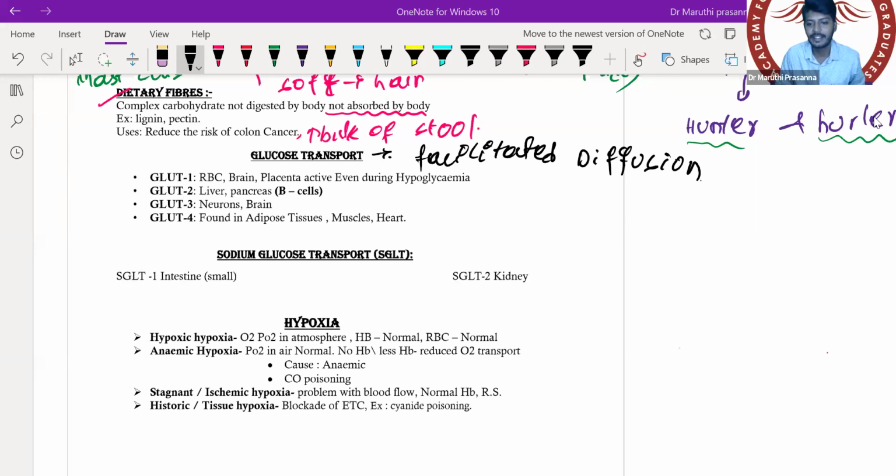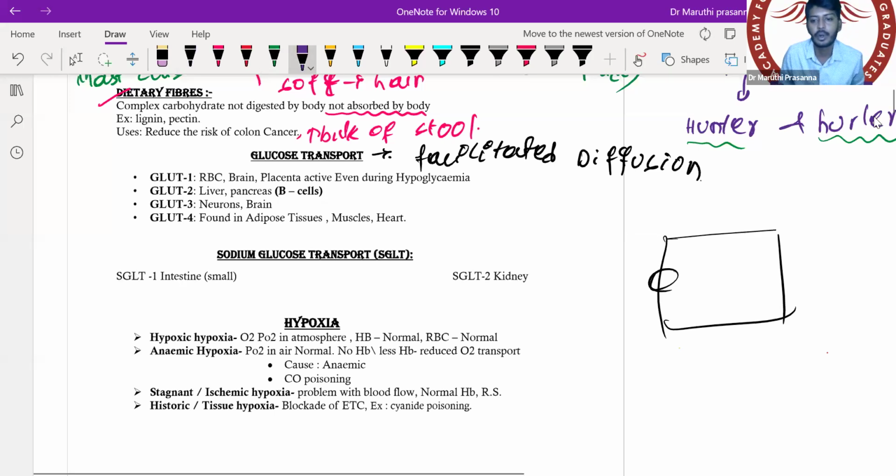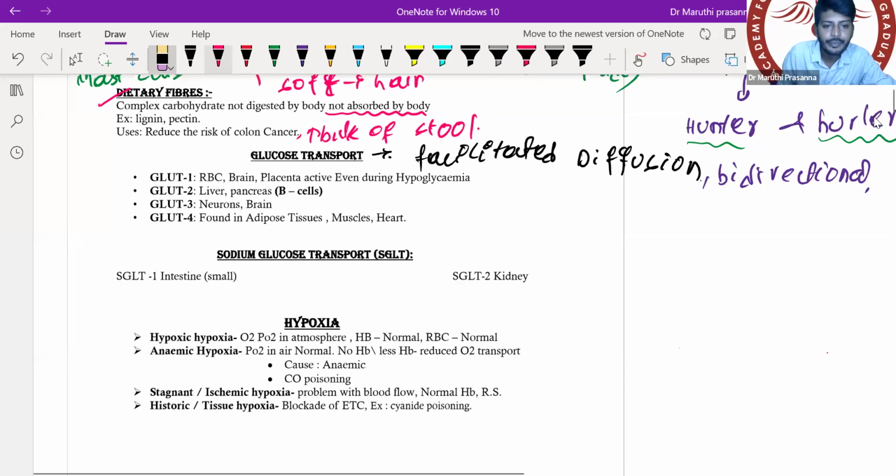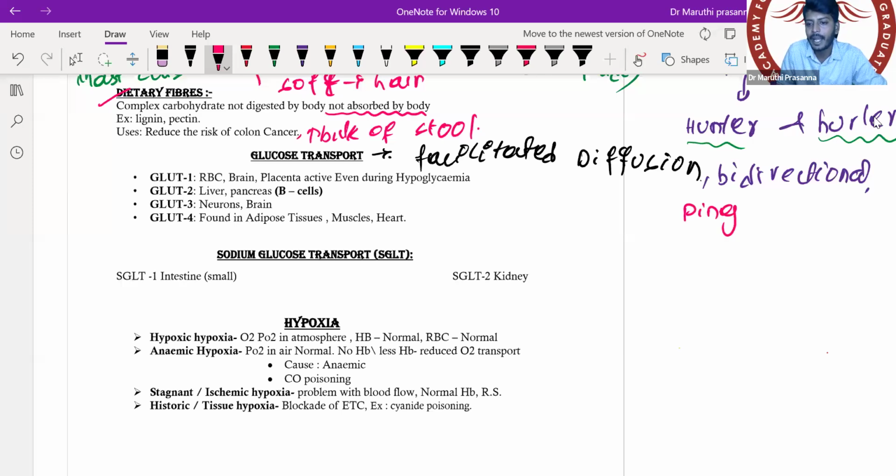Single direction means, for example, you consider there is one cell. We have a glucose transporter which is sitting here. This glucose transporter allows the entry of the glucose and also allows the exit of the glucose. They are bidirectional, my dear students. So these are bidirectional in nature. This is a very important point to be remembered. They work by a mechanism called the ping pong mechanism.